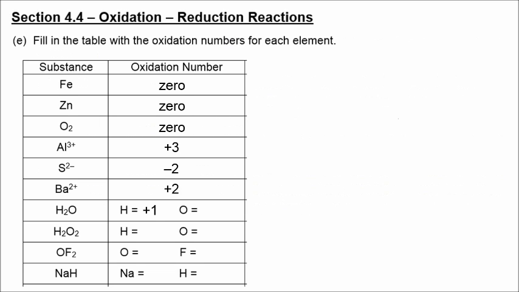All right, here we have water. H is +1 and O is -2. No problems there. But our next example is hydrogen peroxide. So what's going to change is that oxygen is now -1. Now we have oxygen bonded to fluorine, but we said that fluorine is always -1, so that means in this compound, oxygen carries a +2 oxidation state. And finally, we have hydrogen, which is bonded to a metal. In this case, the metal will be positive, so sodium is +1, and hydrogen is -1.